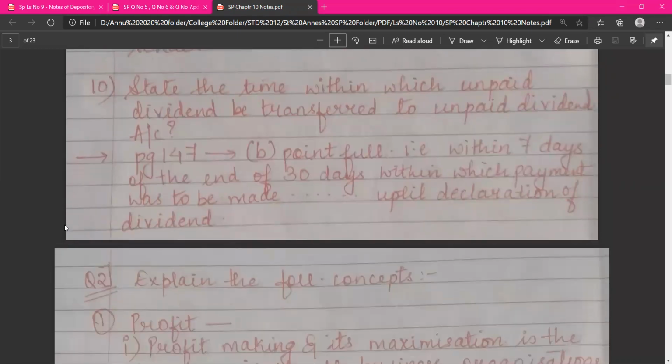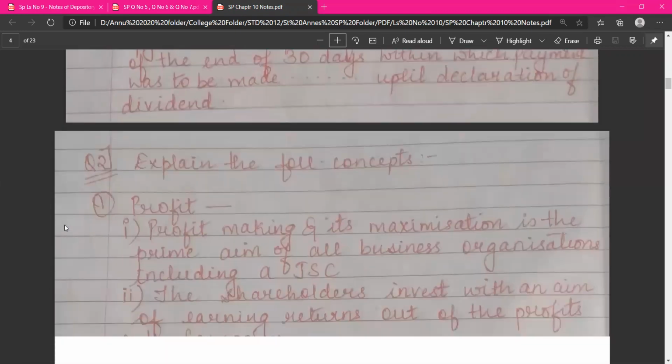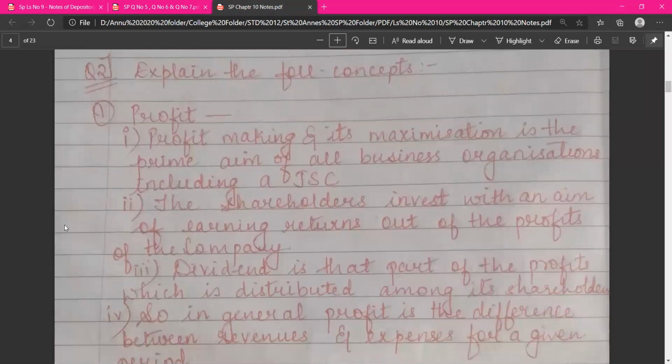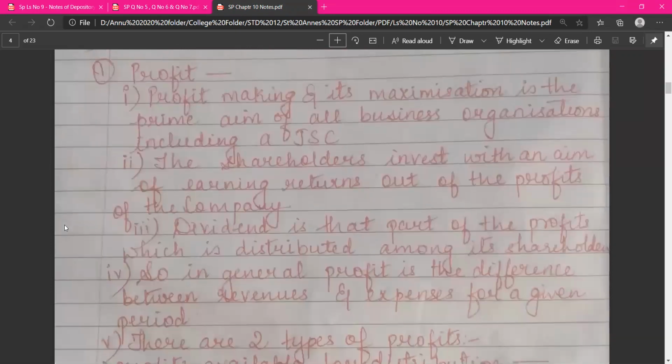State the time within which the unpaid dividend has to be transferred to the unpaid dividend account. So with that, question number 1 gets complete. Answer in one sentence. Next topic starts. Question number 2, explain the following concepts.